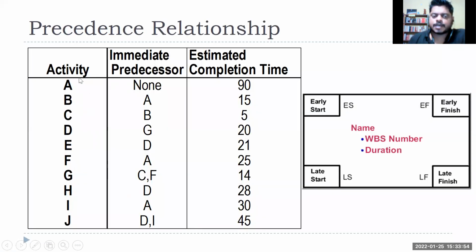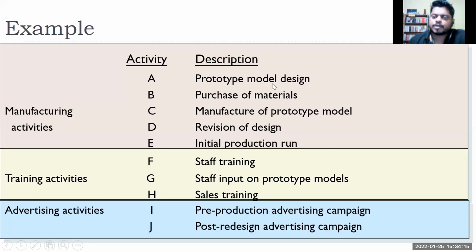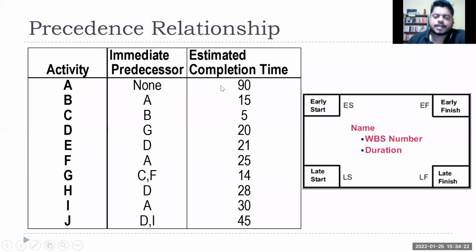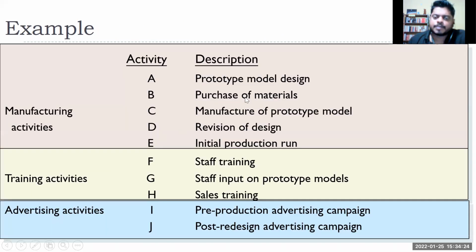Now I have these A to J activities, with immediate predecessors, so I have to create a table. Activity A is the first activity, so nothing comes before it. Then the estimated completion time. This has to come from discussion with the team, not a thought from the project manager like, I think it will take 90 days. If activity A is the prototype model design, I talk with the engineering team, and they tell me they will take 90 days. So that is 90 days. Then activity B is basically purchase of material.